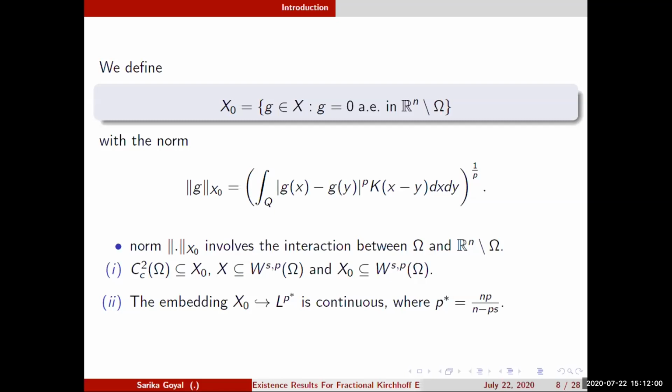As we know, if we want to find the existence and multiplicity of solutions of a given PDE, basically we identify the solution, we talk about the weak solution, and we identify those solutions as critical points of some energy functional.